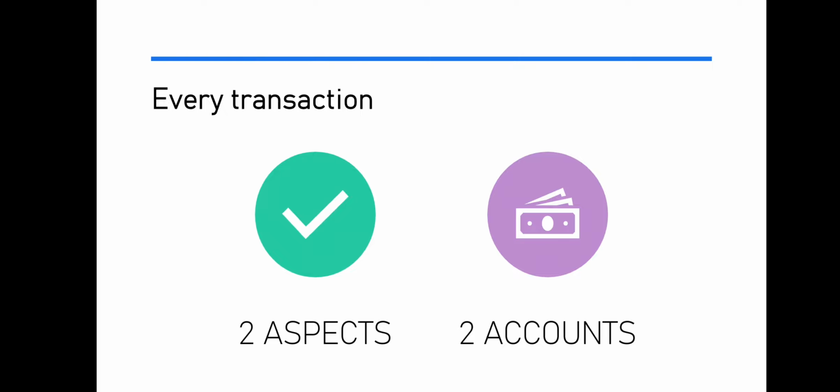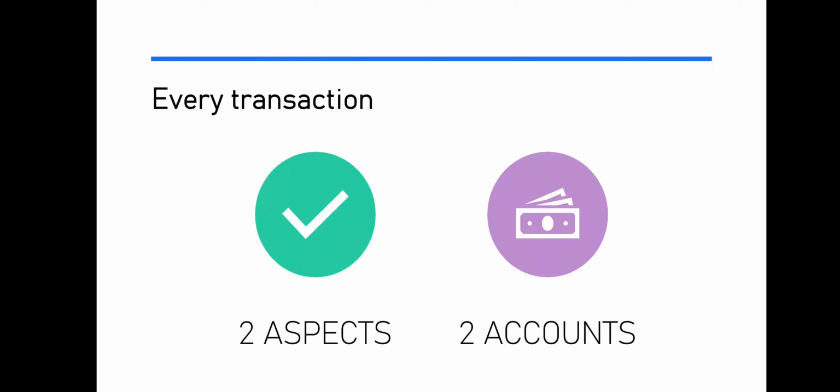Before that, I'd like to tell you all that every transaction has two aspects and two accounts. So what are the accounts? The personal account, real account and nominal account. Any two accounts will be there. It can be the same type of accounts: both the accounts can be personal accounts, or both can be real accounts, or both can be nominal accounts as well. Or you can have a combination. It depends on the type of transaction that we are learning.